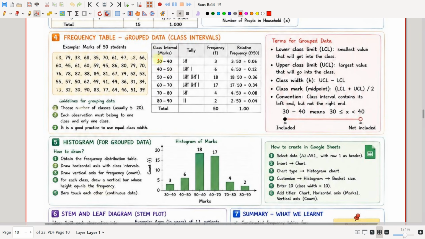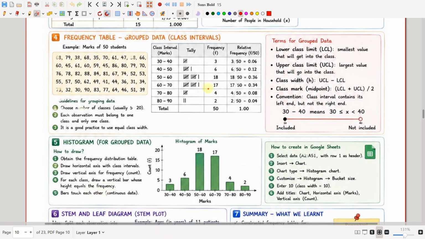The number of classes should usually be 5 to 20, and each observation must belong to one class and only one class. See, you cannot keep 40 here and 40 here also, then it will duplicate the same data. You have to keep 40 in either one of these two classes. Okay, so it is a good practice to use equal class width. Equal class width means, see here, you will be having 10 values, here also 10 values, here also 10 values. So this is what we call the class width, and it is good to keep an equal class width.